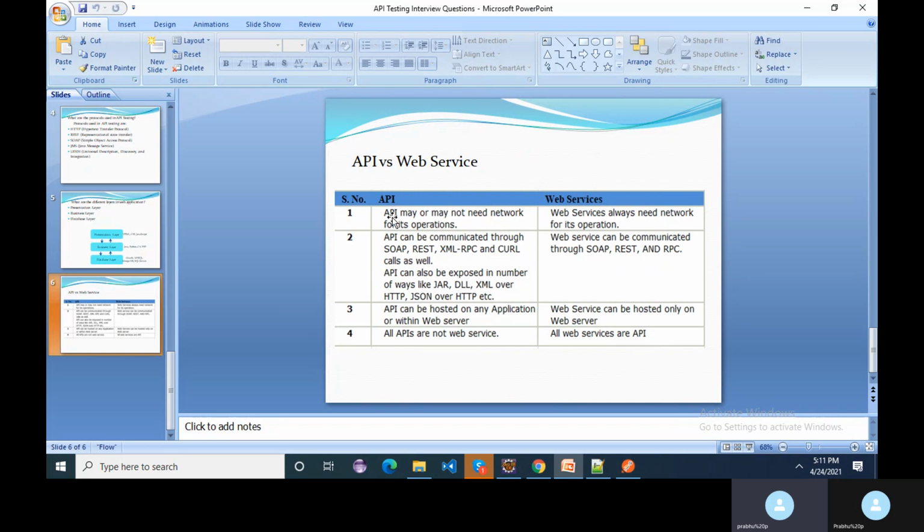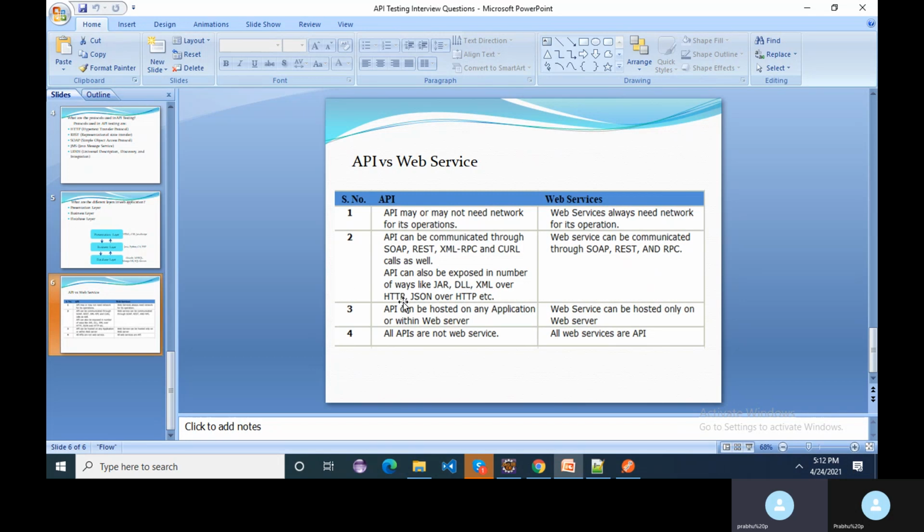These are the protocols, and there are some architecture-based protocols as well. REST is the most important and widely used. Next, a web service can be communicated through SOAP, REST, and RPC. Only by using these three modes of communication can we communicate with the web service.